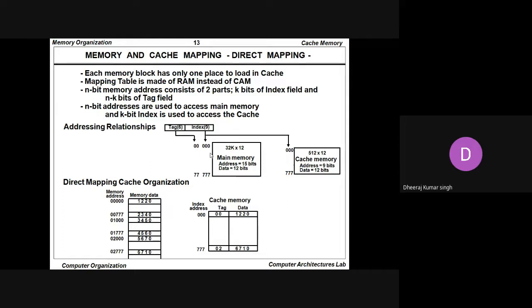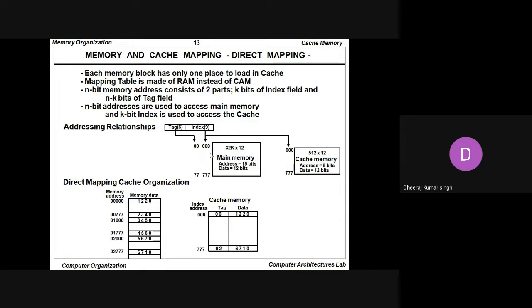So the addressing relationship: tag bits are there, index bits are there. Any number of bits can be the tag bits, any number of bits can be the index bits. We have taken here the concept of 15 bits. The tag has been taken as 6 bits, and the index has been taken as 9 bits. The index is associated with both the main memory and the cache memory. So both memories, either the main memory or the cache memory, always follow the indexing technique whenever we want to access the data.